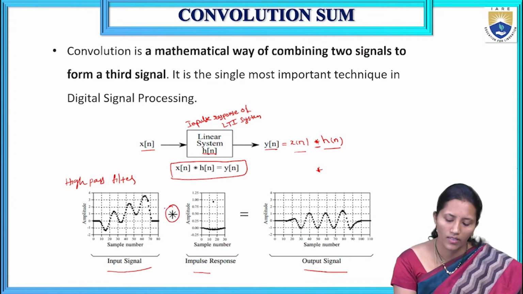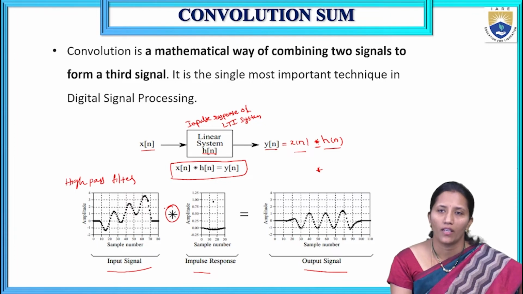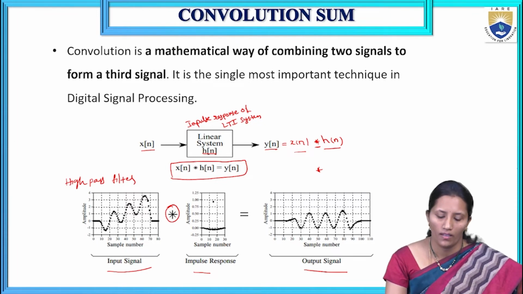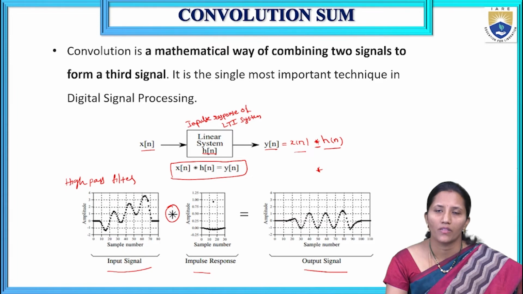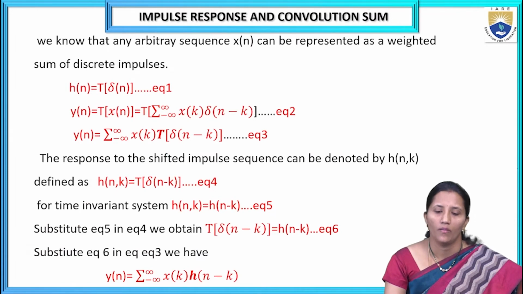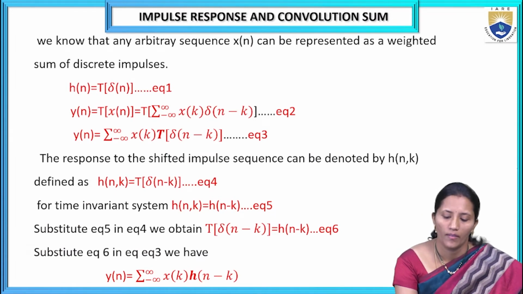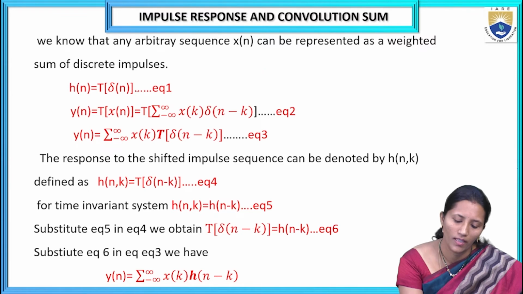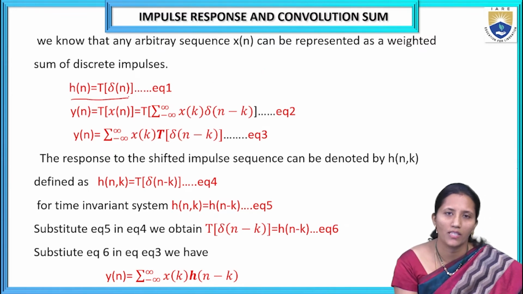This symbol indicates the convolution of the input signal and the impulse response of an LTI system, which produces the response of the LTI system.